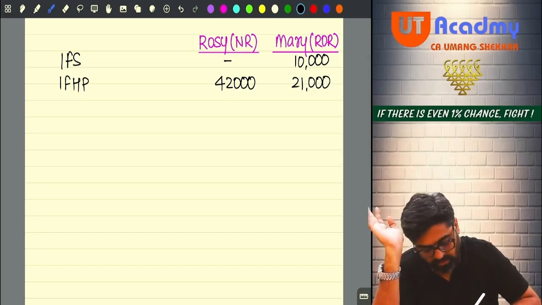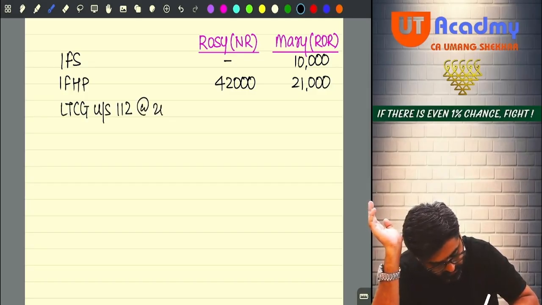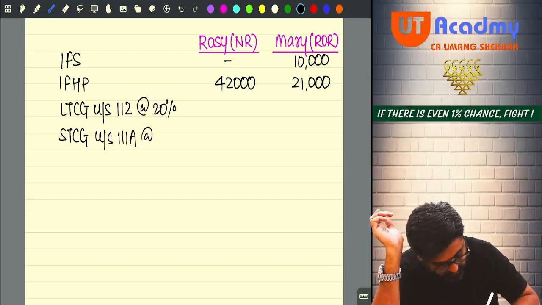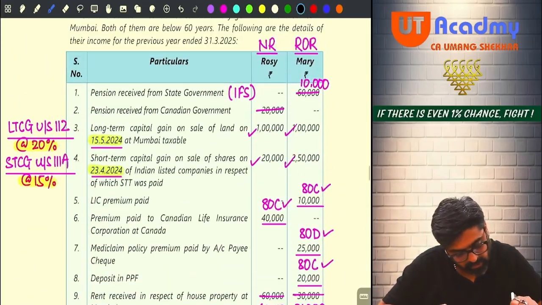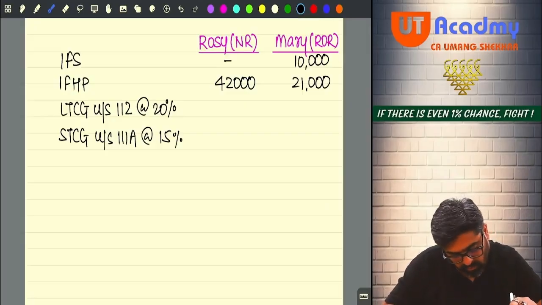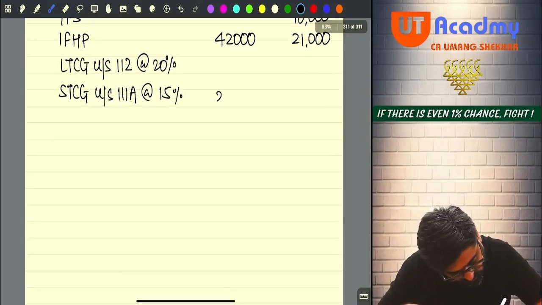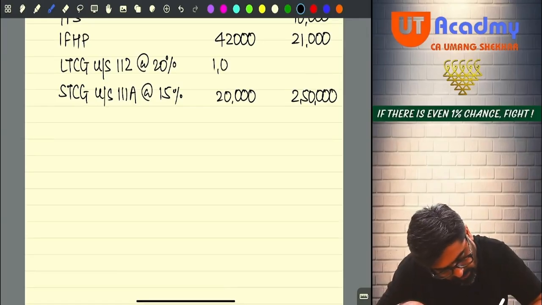No need to write. There is capital gain. Yes. Long-term capital gain under section 112 is taxable at 20%, and short-term capital gain under section 111A is taxable at 15%. Yes or no? So how much is the long-term gain? Please tell me. 1 lakh each. And short-term gain is 20,000 and 2,50,000. Long-term gain for both of them is 1 lakh.